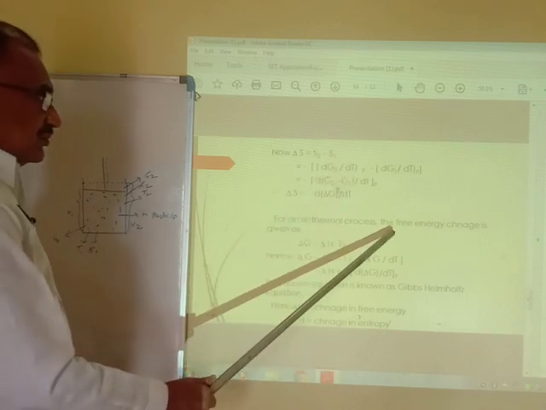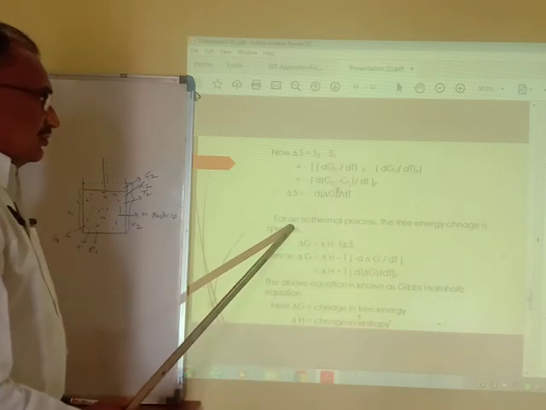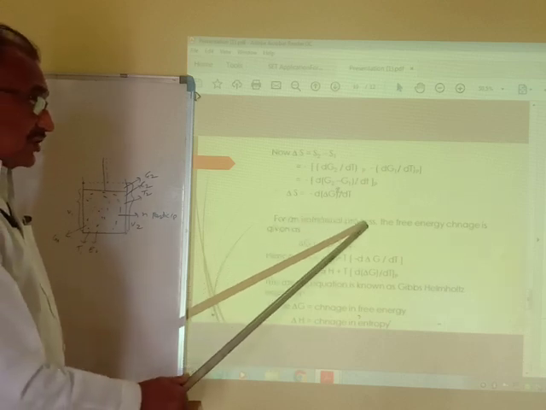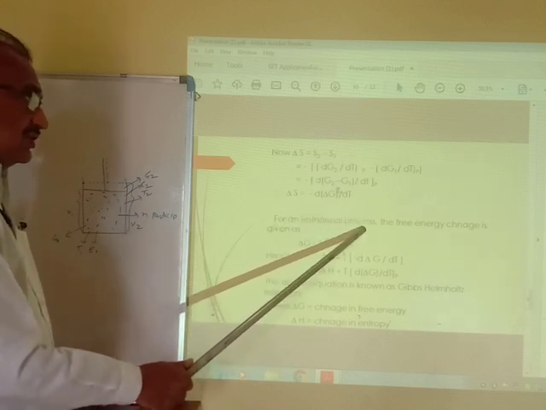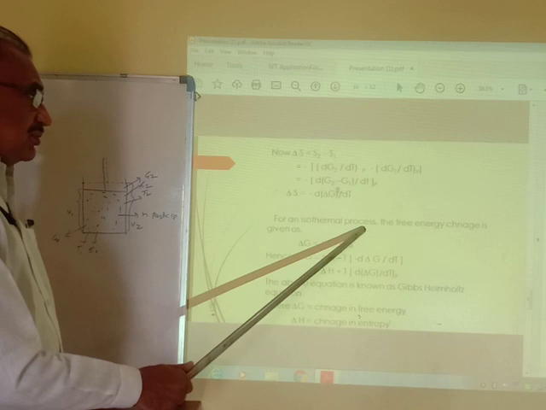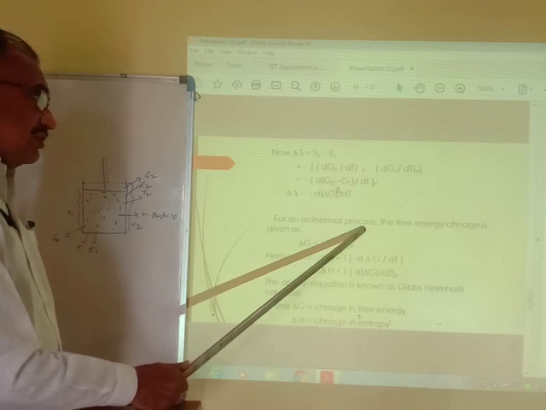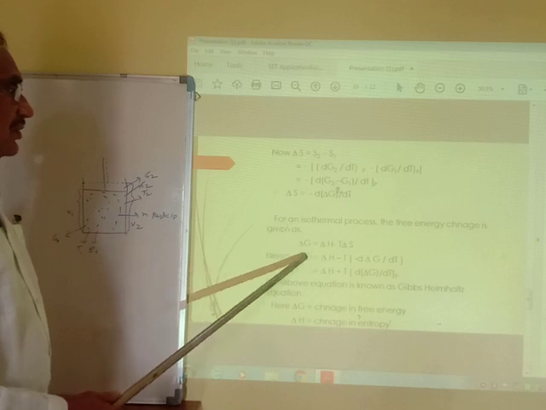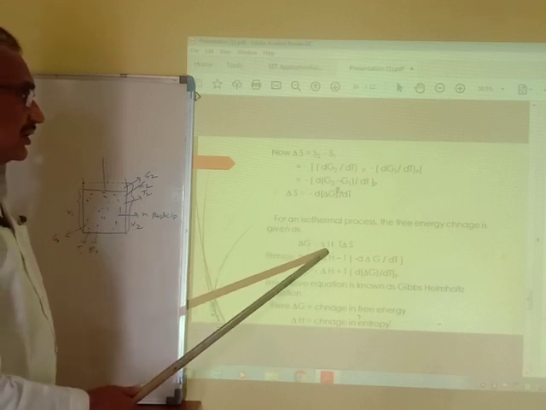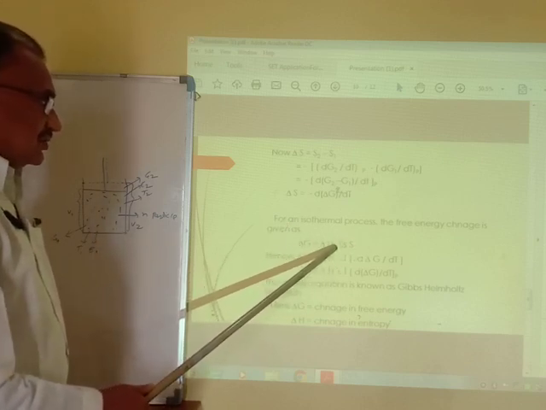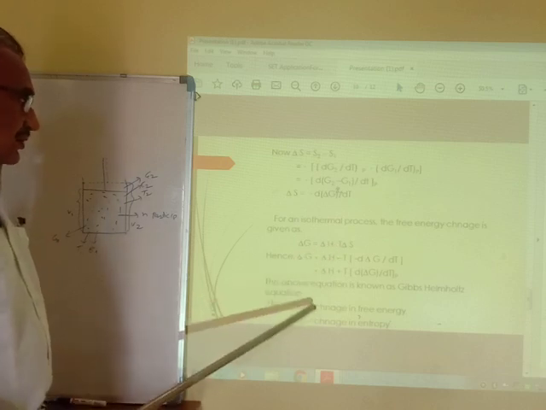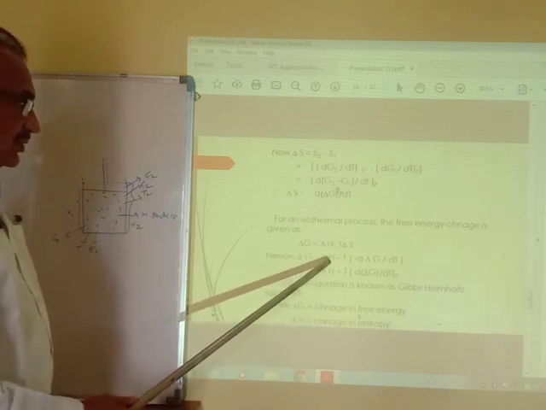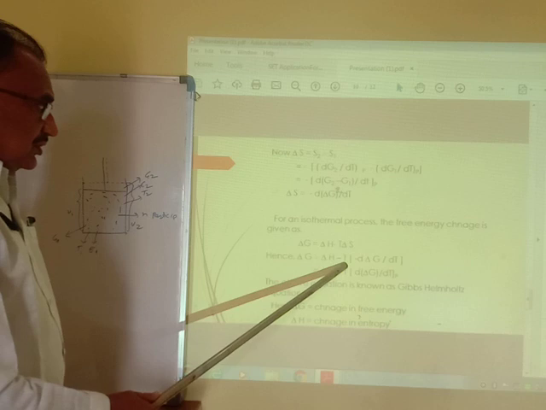For an isothermal process, the free energy changes always remain constant. Isothermal means the temperature remains constant. If the process is carried out at constant temperature, the free energy change remains constant, and therefore delta G is equal to delta H minus T delta S. This equation is already known to us.